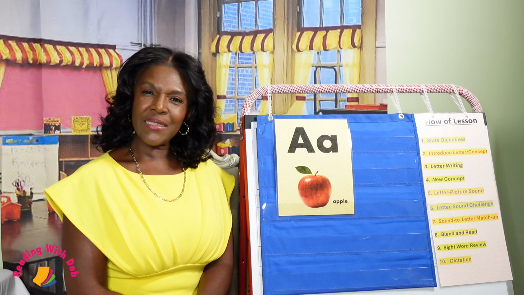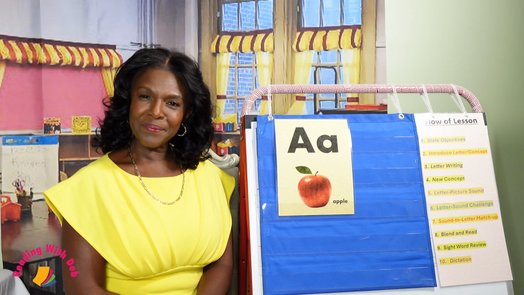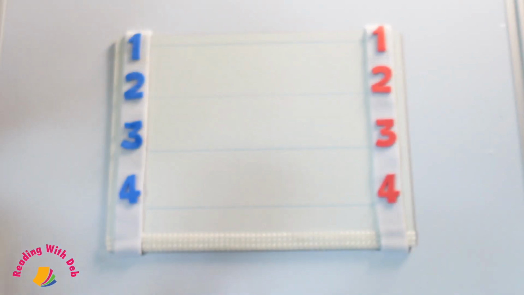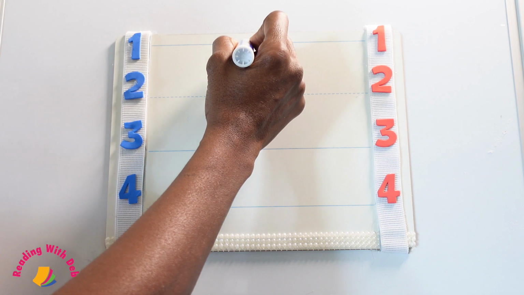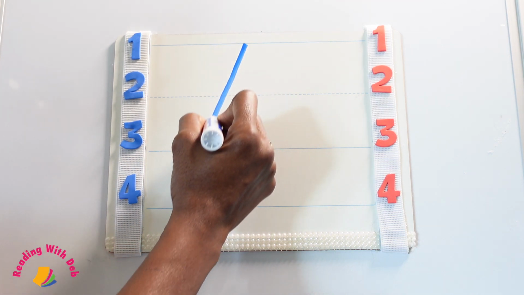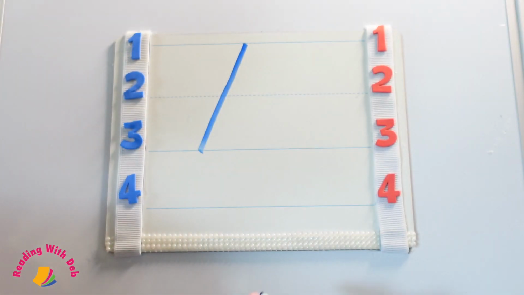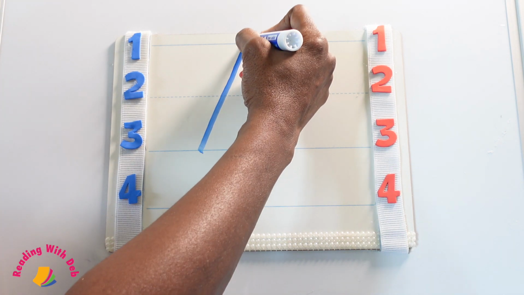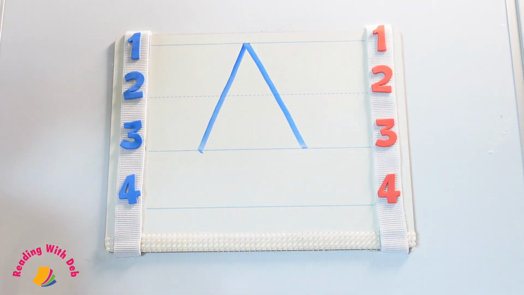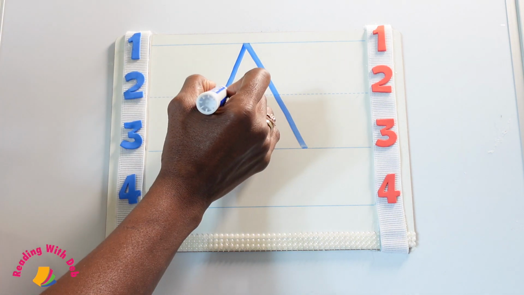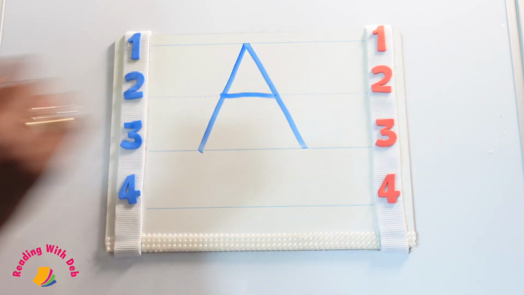Now, let's practice writing the letter A. Let us write uppercase A. Go to line 1, slide back to line 3, go back to line 1, slide down to line 3, go to line 2, connect the lines.